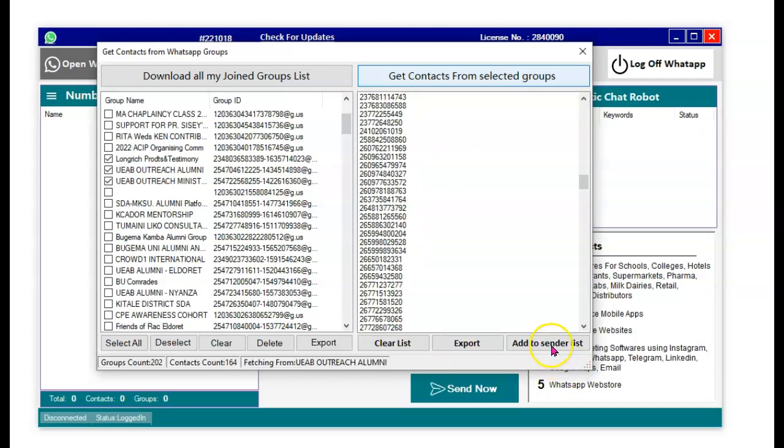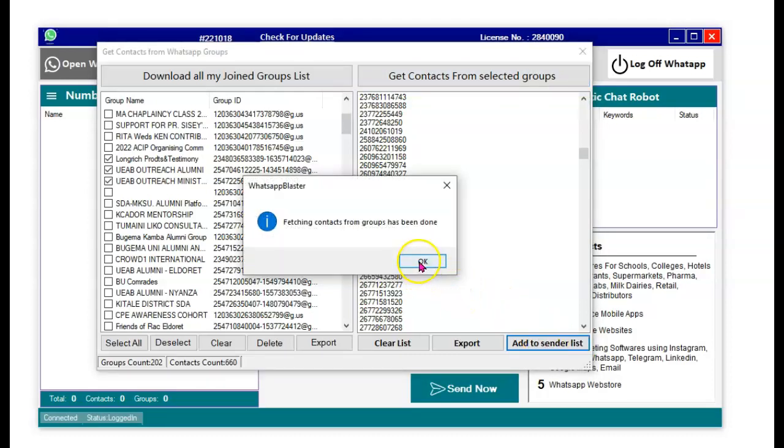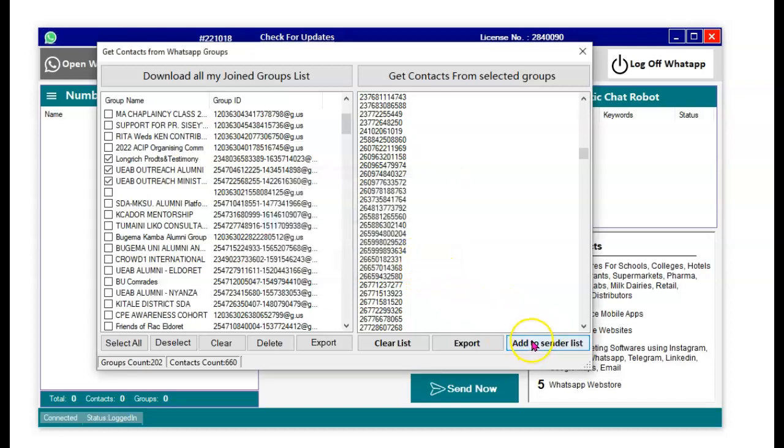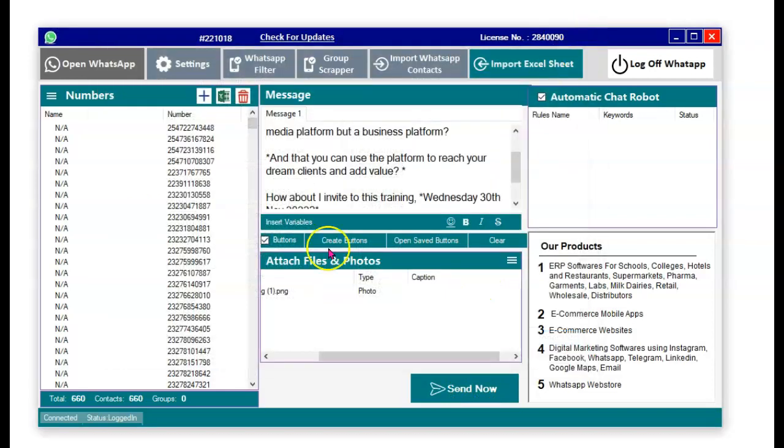After that, I can say add to sender list. Yes, fetch contacts from group has been done. Then add to sender list, and just like that, look at that. All the numbers that were on the other end have been imported here. So I've got 660 contacts.